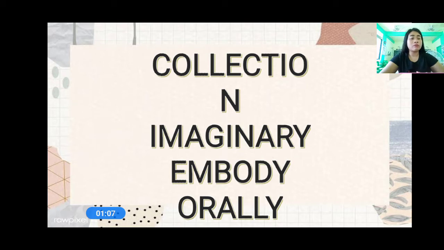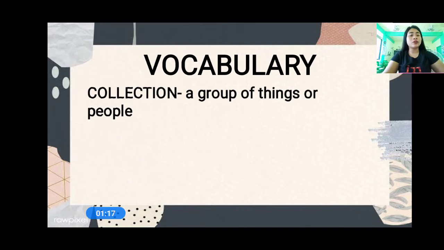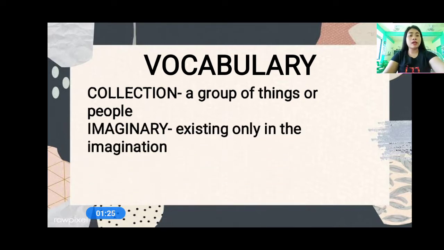So do you know the meaning of the words? Okay, so let us know the meaning of the words. When we say collection, this is a group of things or people. Do you understand? When we say imaginary, existing only in the imagination.